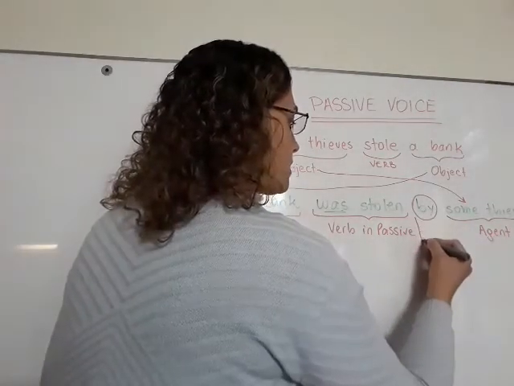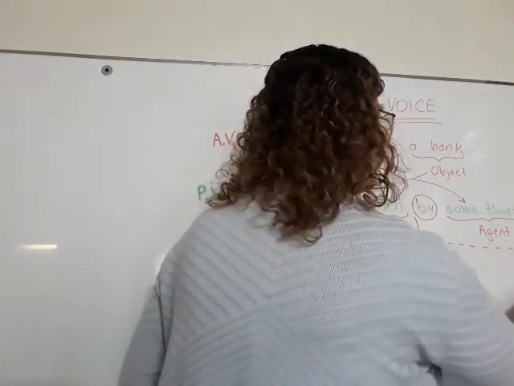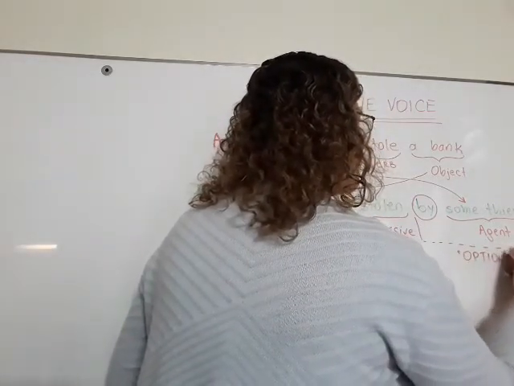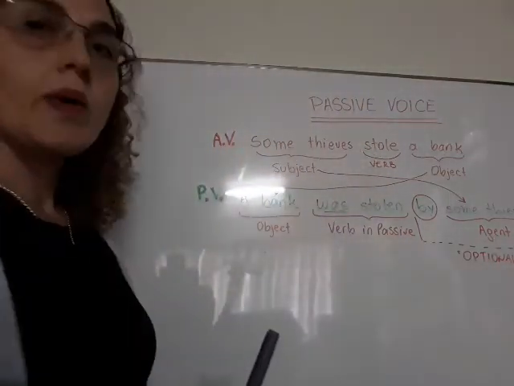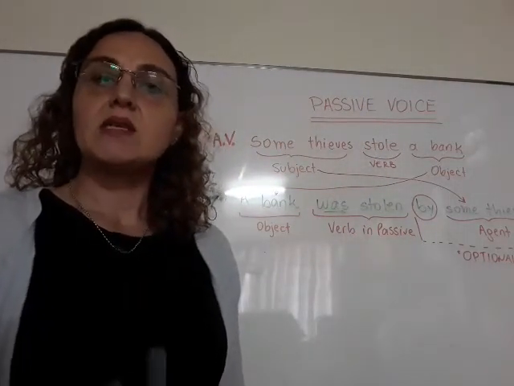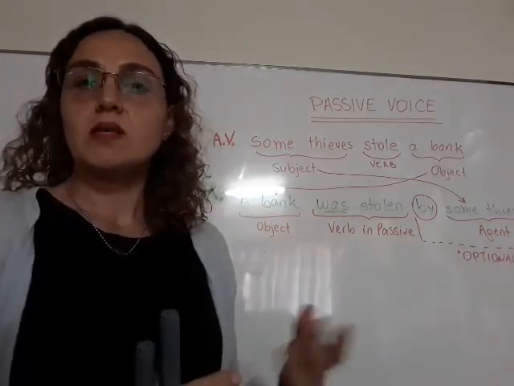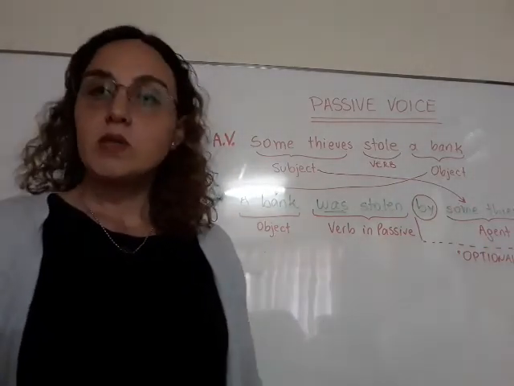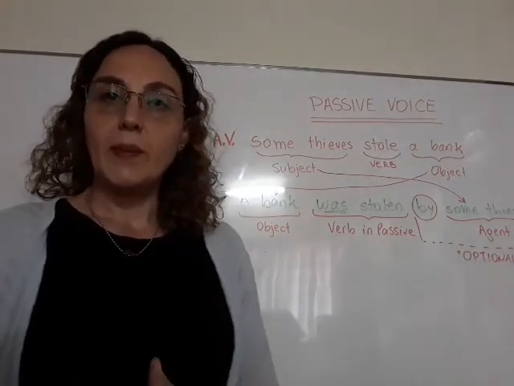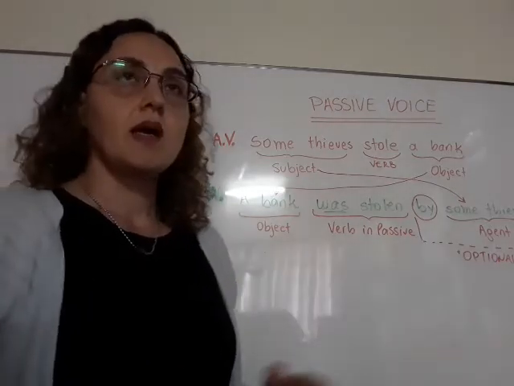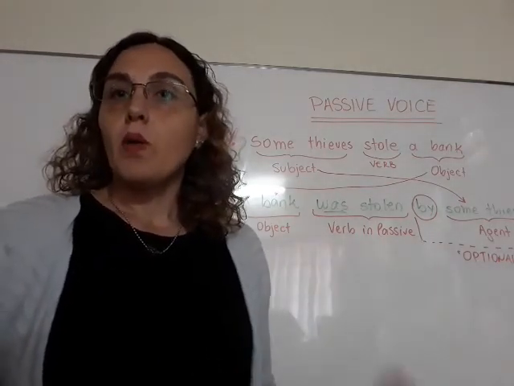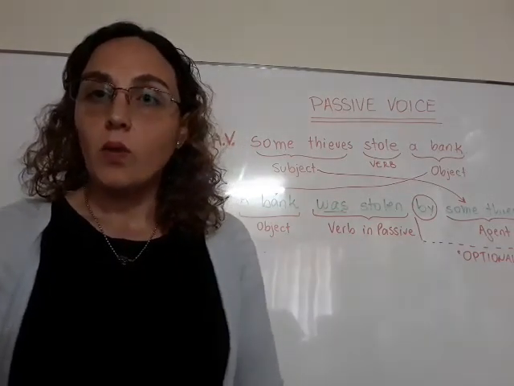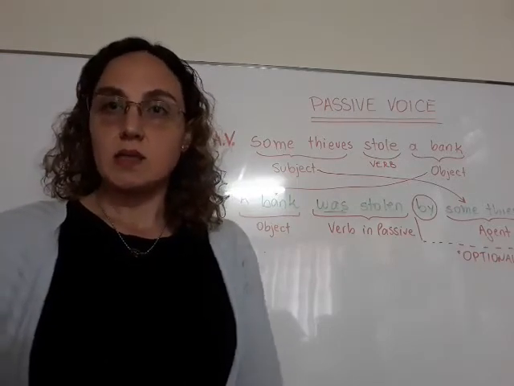And this part over here, the agent, it is optional. What does it mean? We can write it or not, depending if it is important or if it is obvious or if it is unknown. Because maybe I don't know who did the action, but I only know what happened. For example, I could say, my book was broken. So it means that somebody broke my book, but I don't know who. But the important fact is that it is broken now, okay?